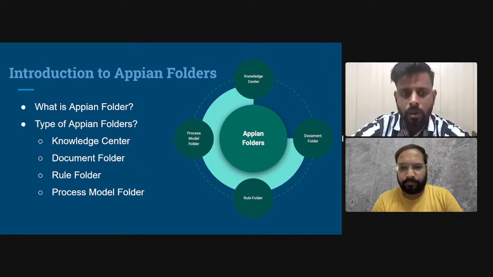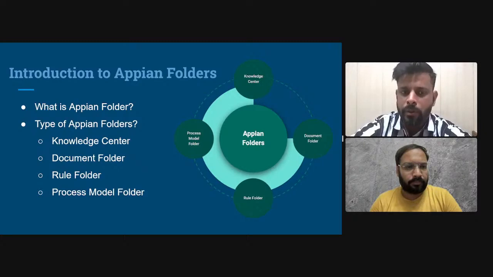On the basis of usage, we divide Appian folders into 4 parts: knowledge center, document folder, rule folder, and process model folder. The knowledge center is a container, or a central repository, to store document folders.